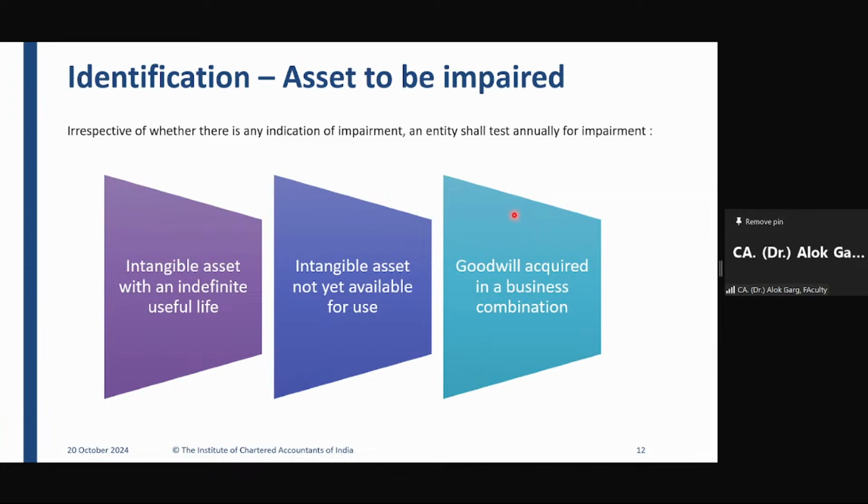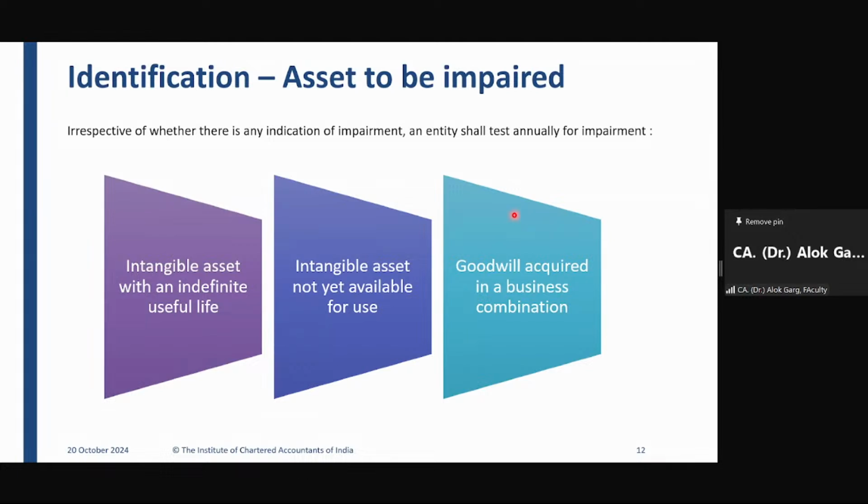The basic mantra, the basic rule, is that at the end of every reporting period, on every reporting date, the company needs to check whether an impairment indicator exists. If an impairment indicator exists, then only is the impairment exercise required to start. Then only impairment testing has to happen, right?